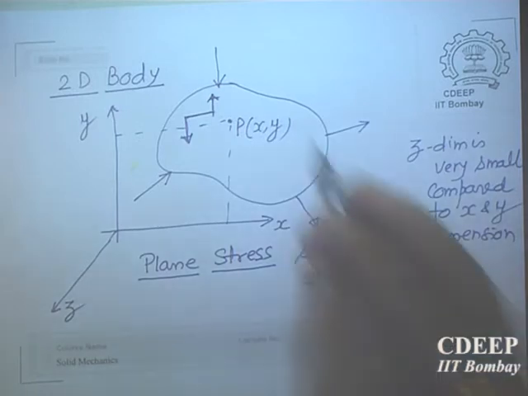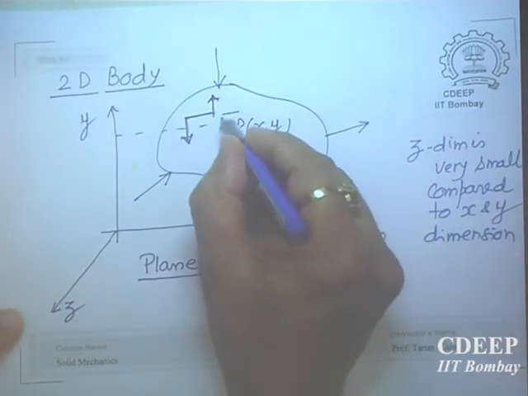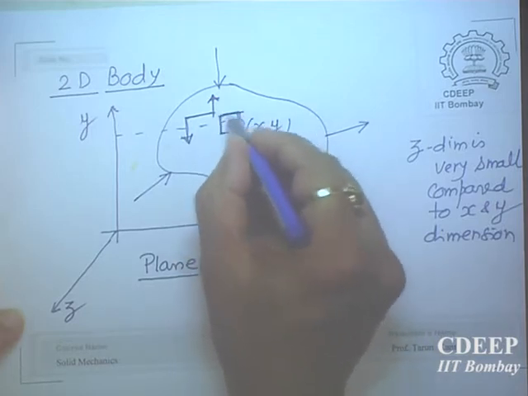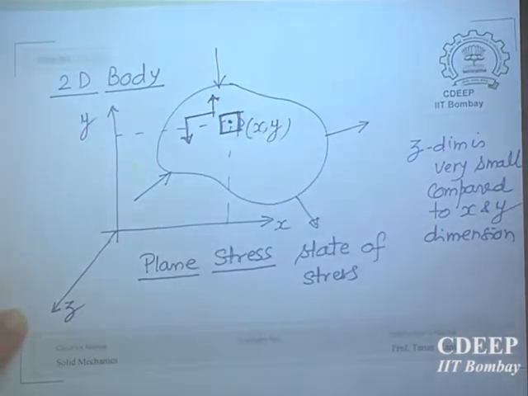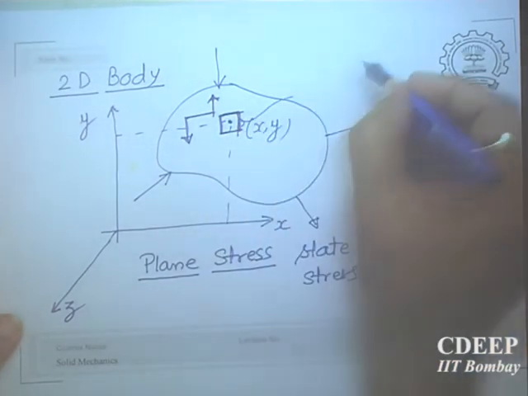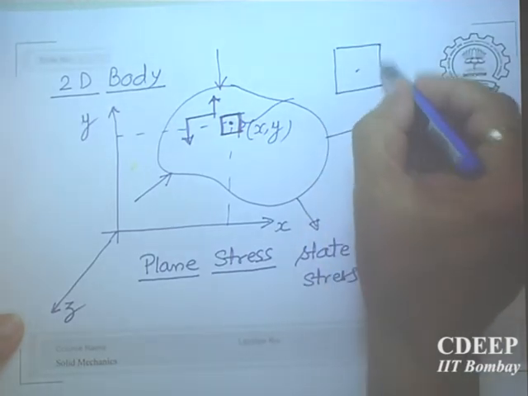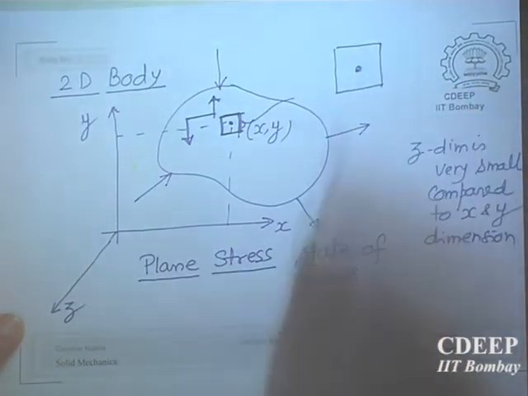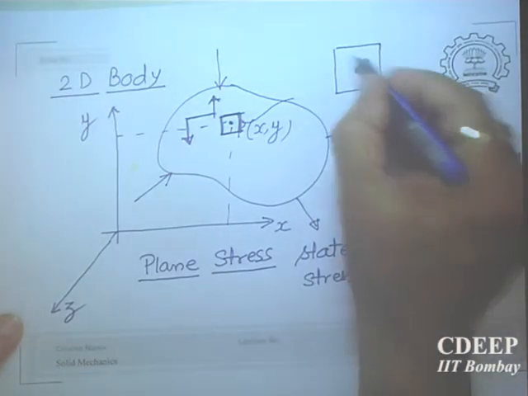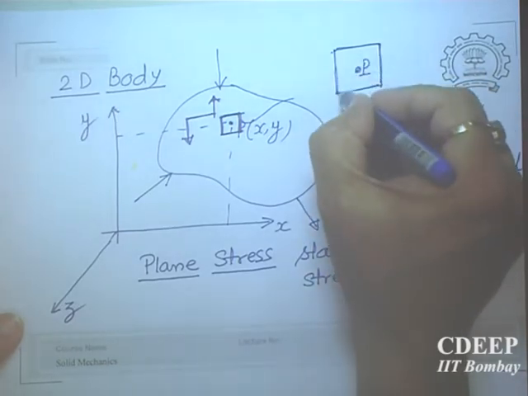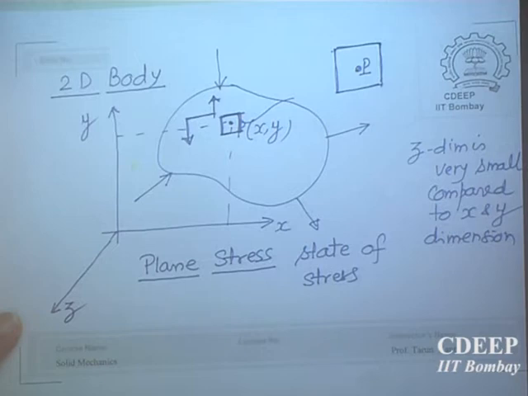And if I take this point and draw a small square around it, I do not have to draw a cube, because the body is two-dimensional. So the state of stress at point P can be described by drawing a small square around it, with lines parallel to the x and y coordinates.